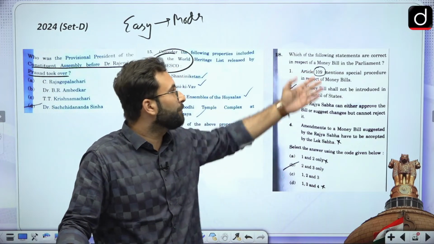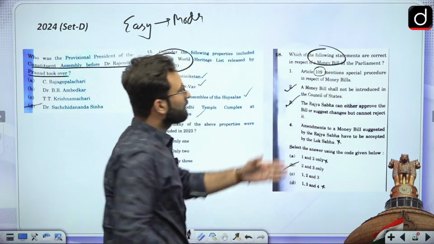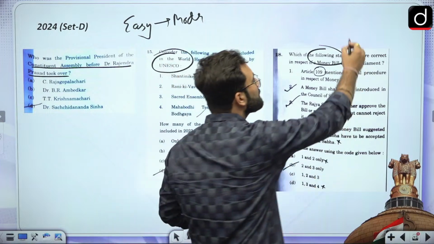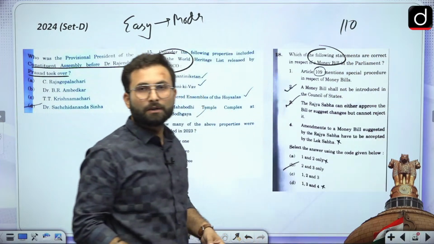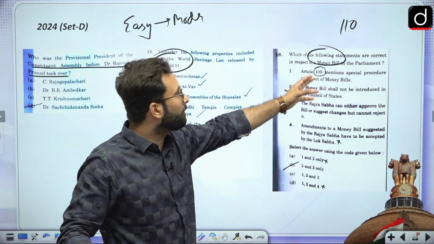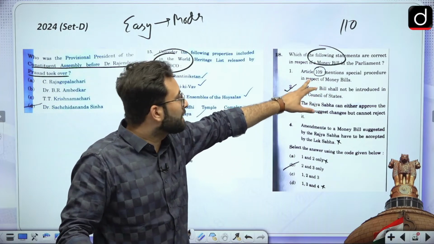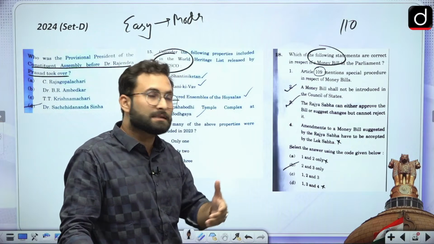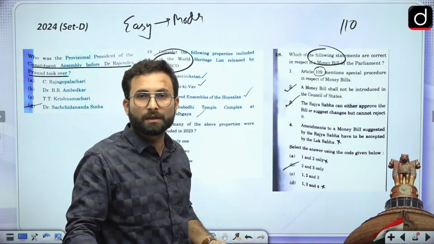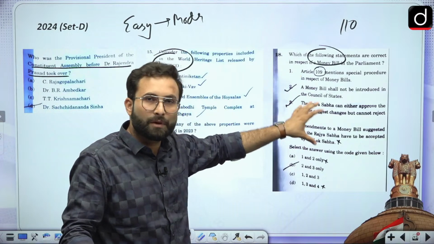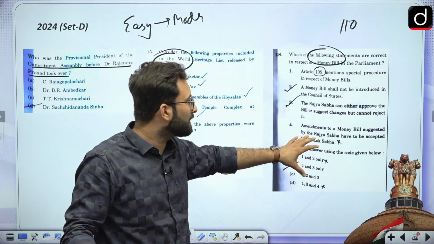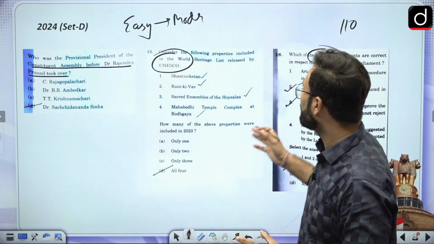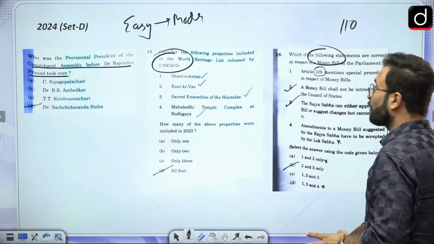Okay, again money bill. This question was quite similar, quite easy as well. Article 109. Generally, we have this perception that money bill is related to Article 110. So many people might have gone for marking it incorrect, but the thing is Article 109 is just before 110, so there are chances that they might be talking about the money bill over there. Such things can work when we are talking about elimination. So this is the part which was there in the question paper, and we have mostly talked about it.